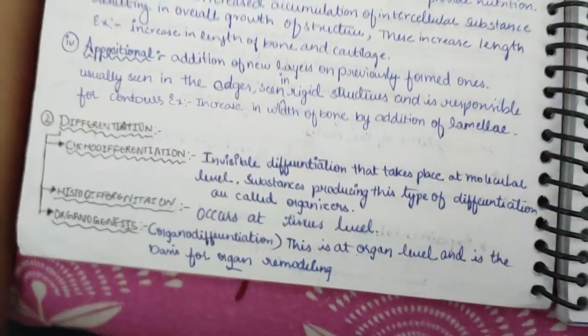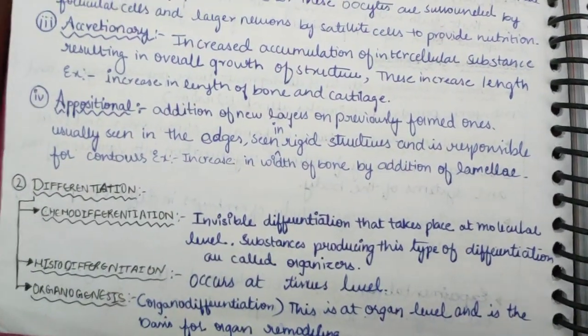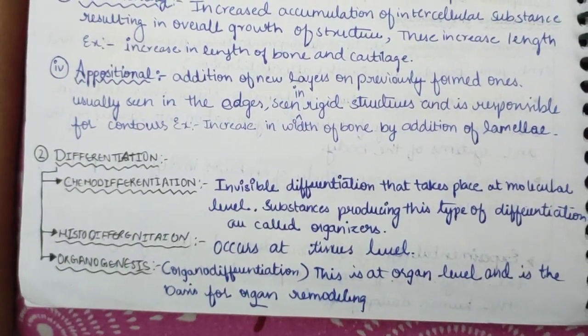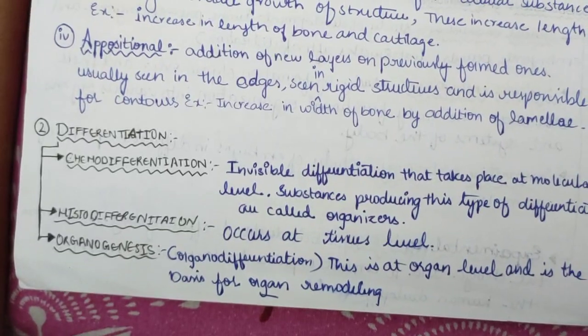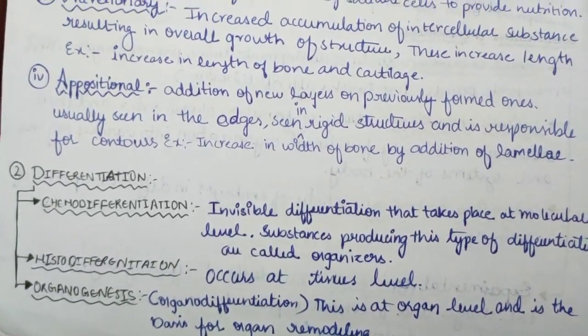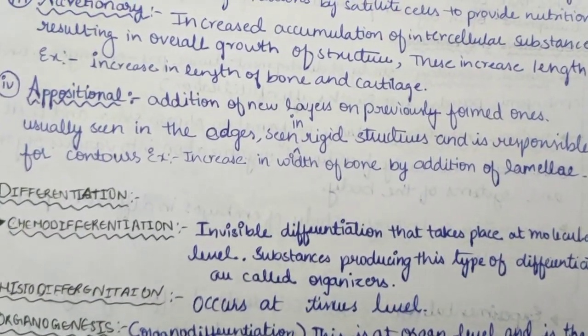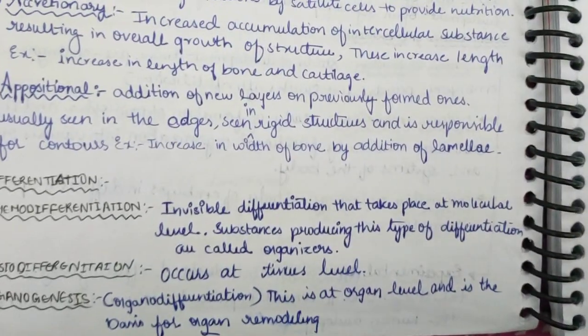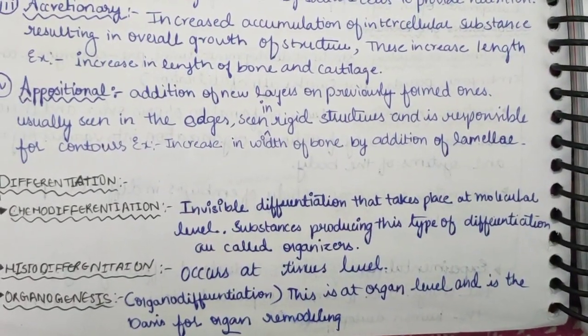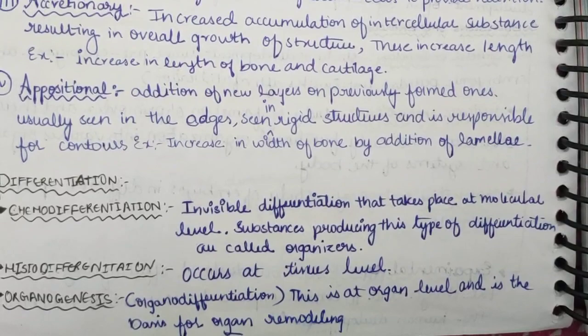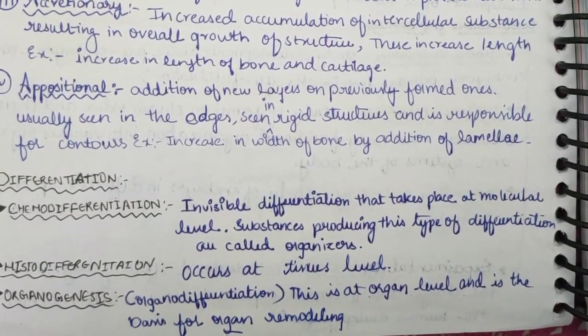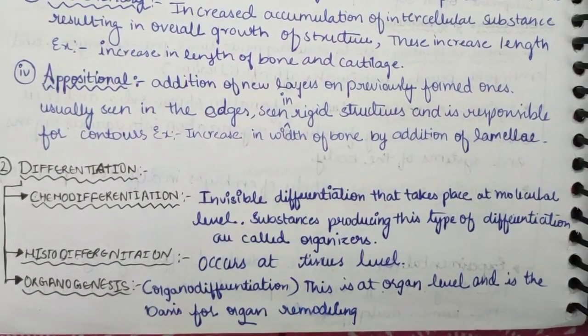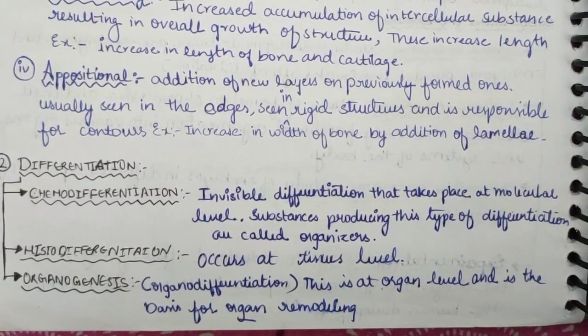Now differentiation is the second basic process in embryology. It is of four types. The first is chemodifferentiation. It is invisible differentiation that takes place at the molecular level. The substances producing this type of differentiation are called organizers. Then histodifferentiation.